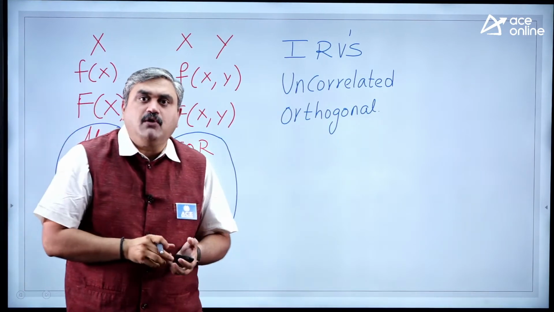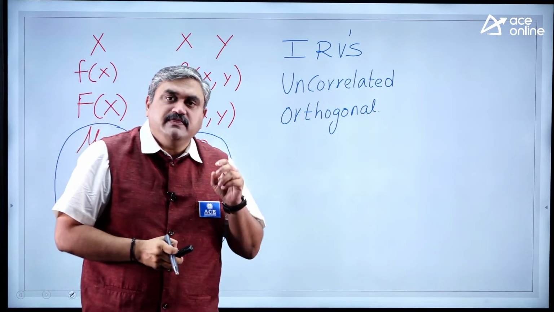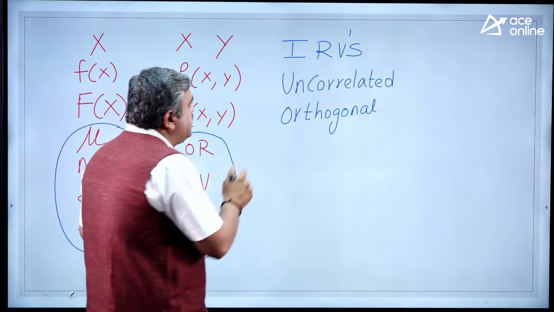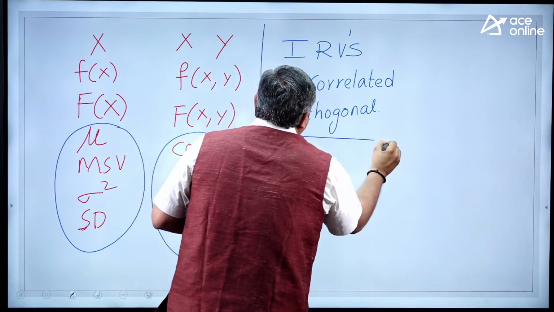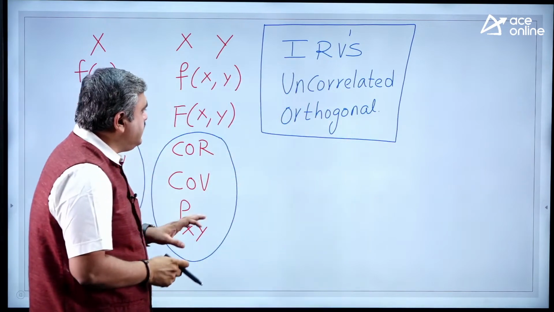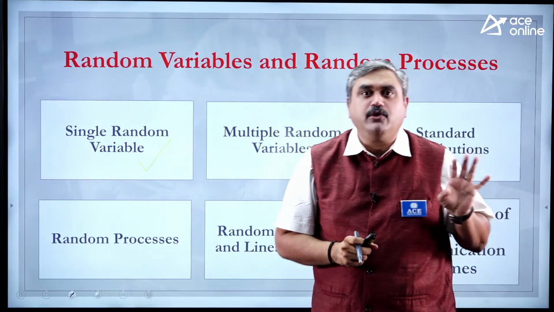So what is the meaning of these 3 points? Because whenever a question is framed under this topic, there cannot be a question framed without these things. So very clearly you need to understand the concept of these 3 points. So all these things will be very clear in the first 2 chapters under this particular module.